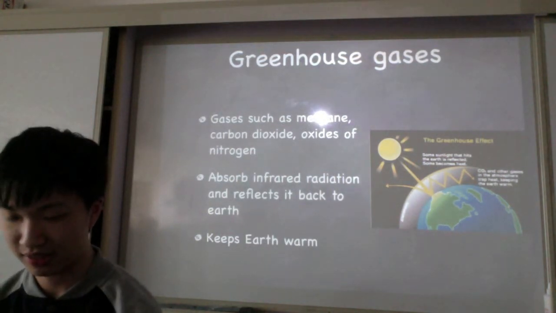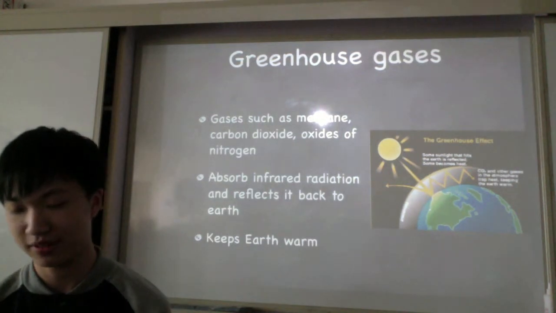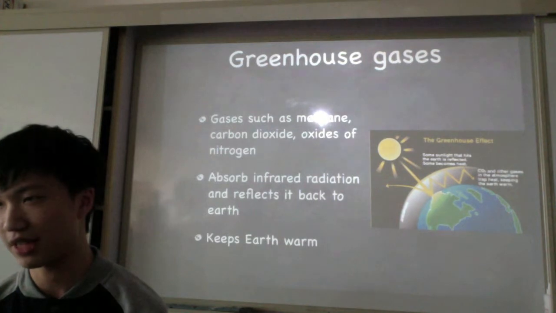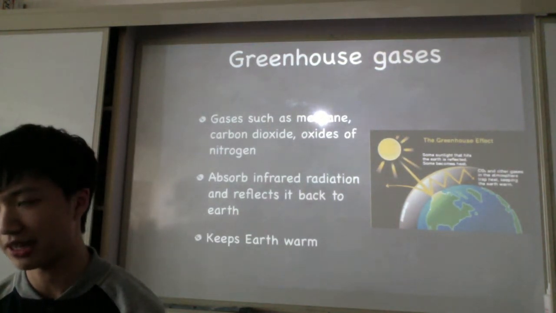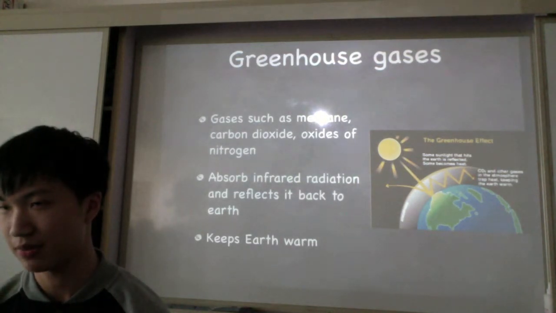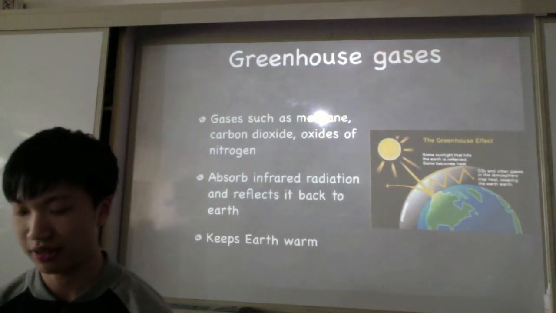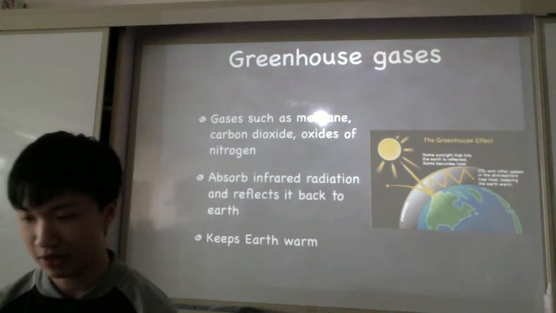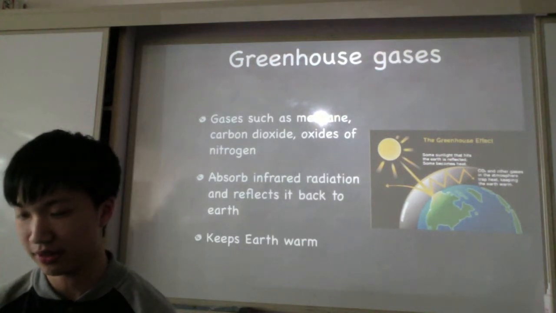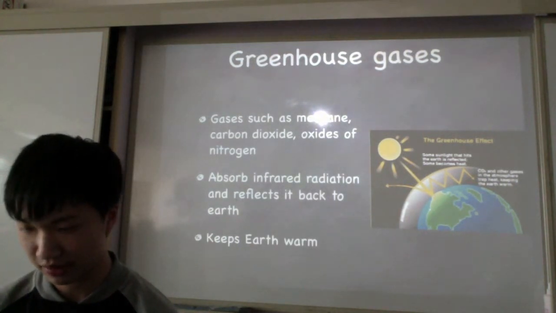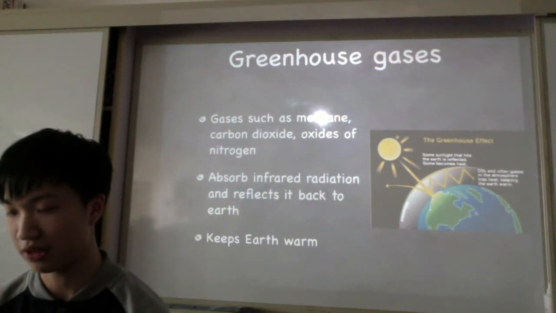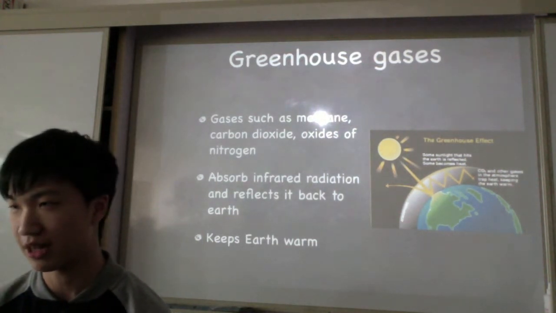greenhouse gases. As we know, the Earth's temperature is regulated by a steady equilibrium between the radiation that reaches our Earth's surface and the radiation that's reflected back into space. The greenhouse gases are the gases that are responsible for trapping the radiation within our atmosphere. So greenhouse gases are gases such as methane, carbon dioxide, and oxides of nitrogen, and they are responsible for absorbing infrared radiation and reflecting it back to the Earth. And this is what basically keeps our Earth's atmosphere warm.